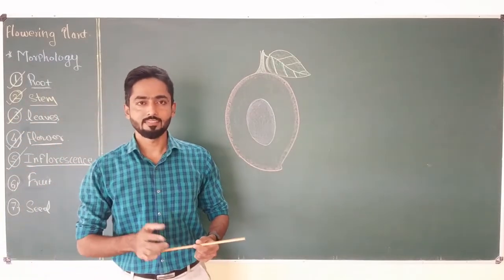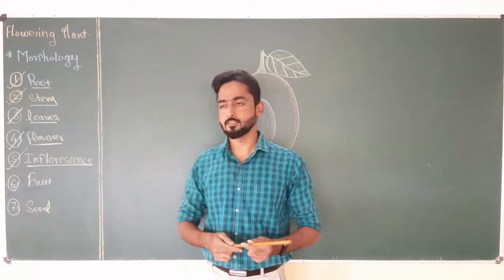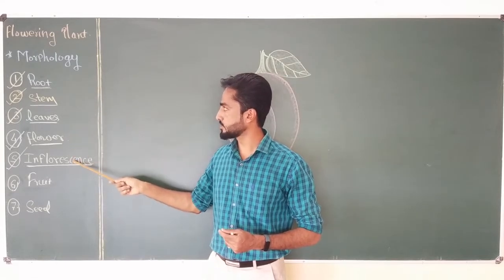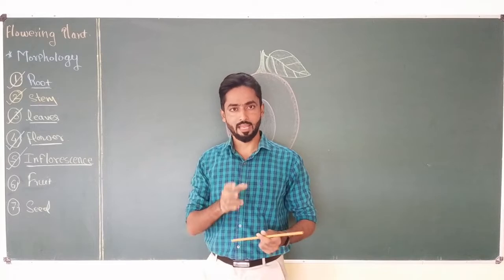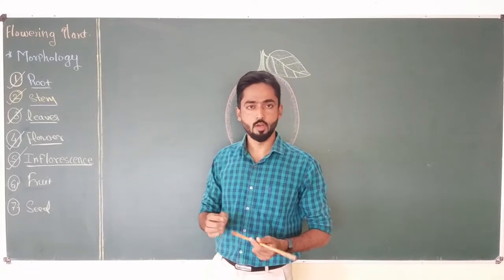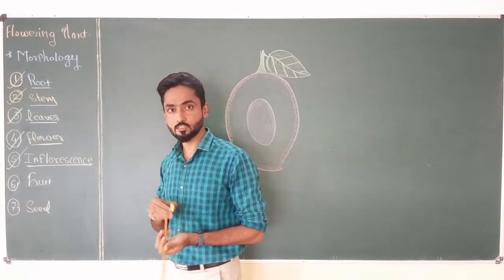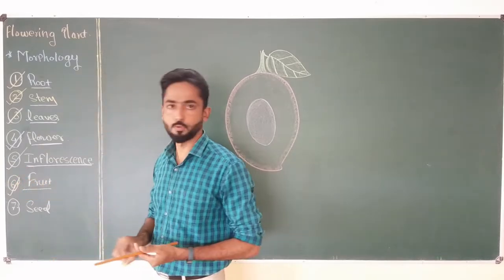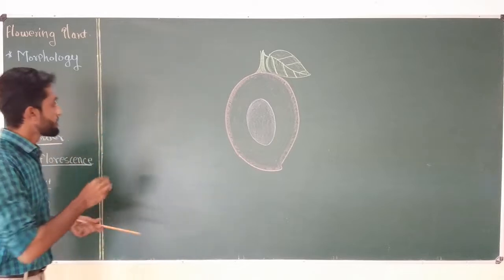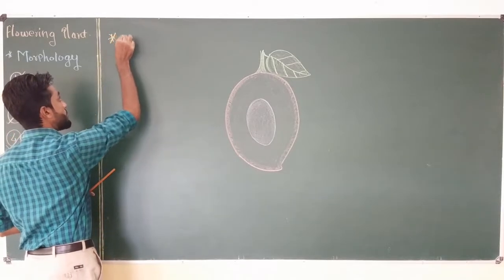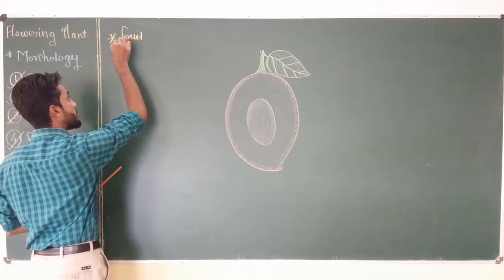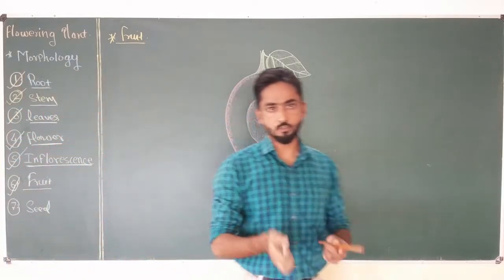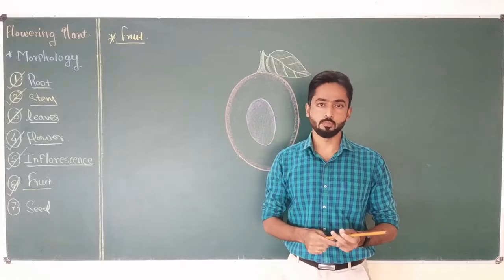Hello everyone. In this series of videos, we have already discussed the root, stem, leaves, flower and inflorescence of the flowering plant or angiospermic plant. Now, from this video, I am going to talk about the next part of this plant, that is part number 6, fruit. Fruit is the most important organ of the flowering plant, which differentiates angiospermic plants from all other members of the kingdom Plantae.